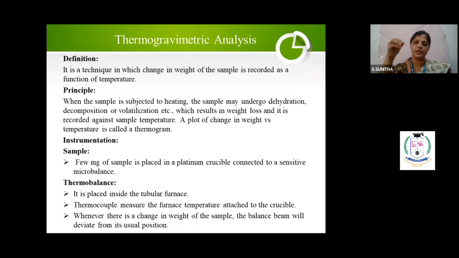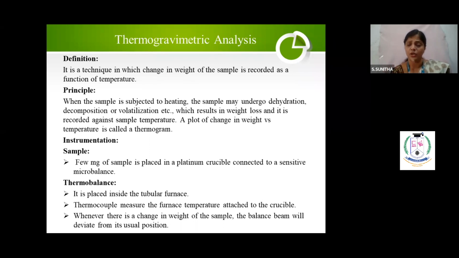In that platinum crucible only a known weight of the sample will be. The entire set you have to keep inside the furnace. Is it clear? Now you will have a thermocouple. That thermocouple will read the furnace temperature, how much you are getting at 100 or 200 or 300.